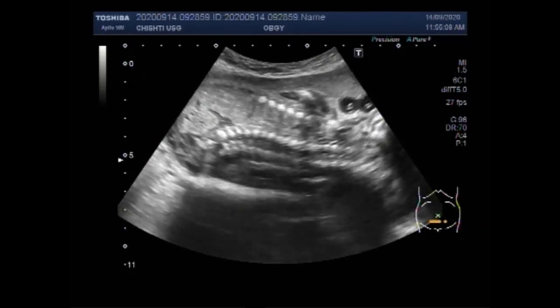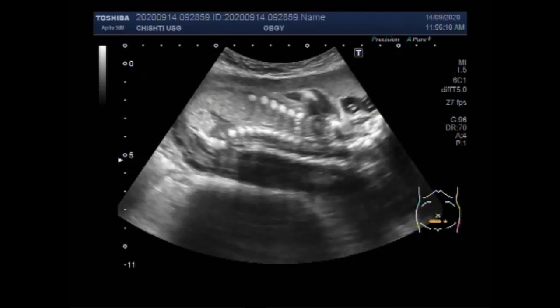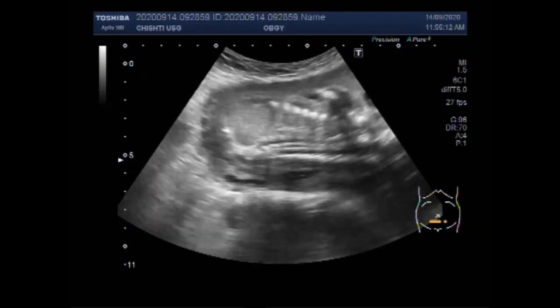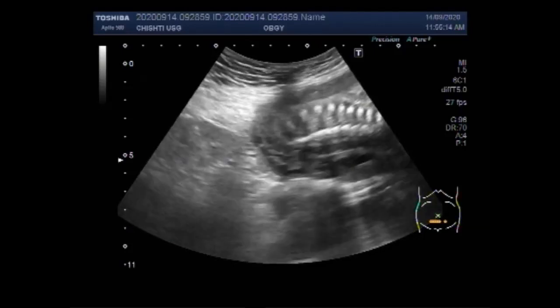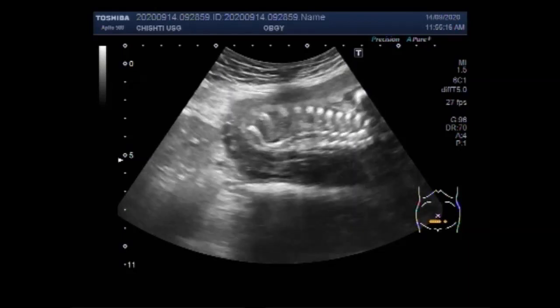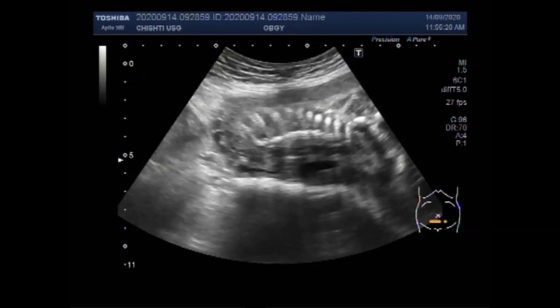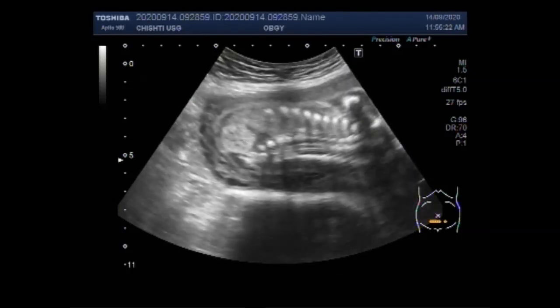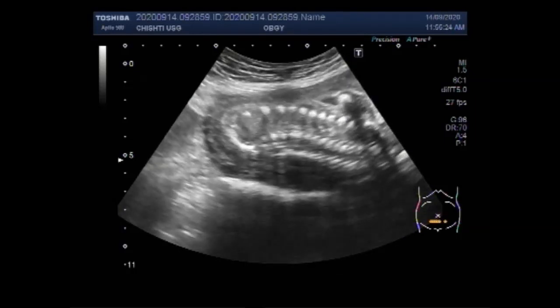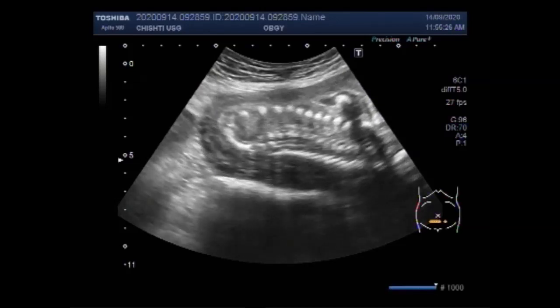Thanatophoric dysplasia is a severe skeletal disorder characterized by extreme short limbs and folds of extra skin on the arms and legs. Other features of this condition include a narrow chest, short ribs, underdeveloped lungs, and an enlarged head with a large forehead and prominent wide-spaced eyes. Now the duration of pregnancy is about 26 weeks.